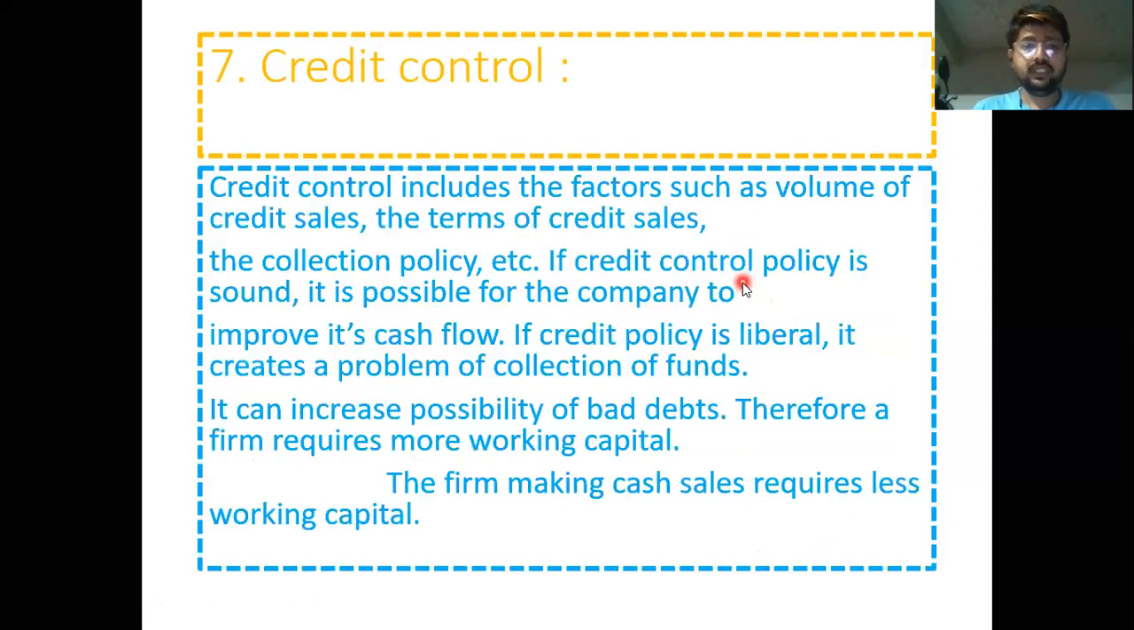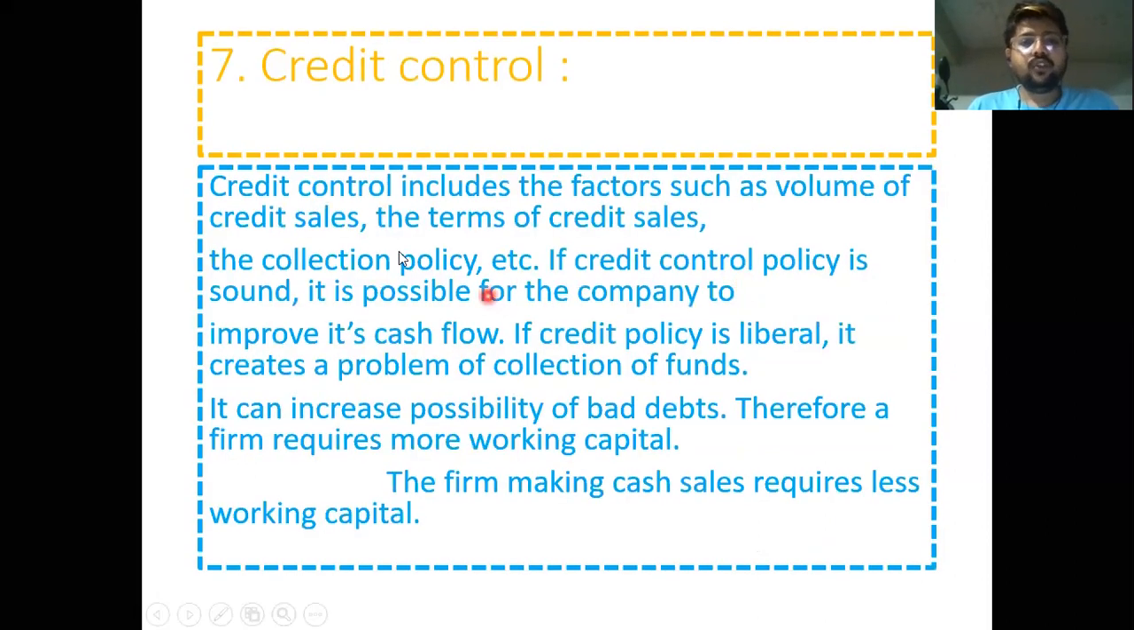Credit control. Credit control includes factors such as volume of credit sales, terms of credit sale, the collection policy, etc. If the credit control policy is sound, it is possible for the company to improve its cash flow. If the company has a proper, sound credit control policy, it will require a lesser amount of working capital. If the company's credit policy is very liberal, with 3 or 4 months' time to collect cash from debtors, there may be a possibility of bad debts also. At that time, the company may require more working capital.